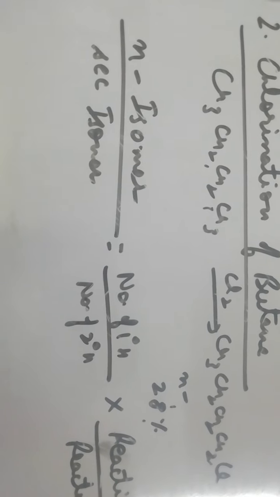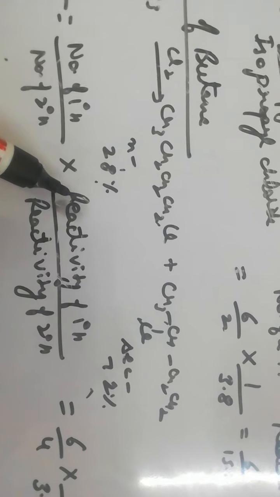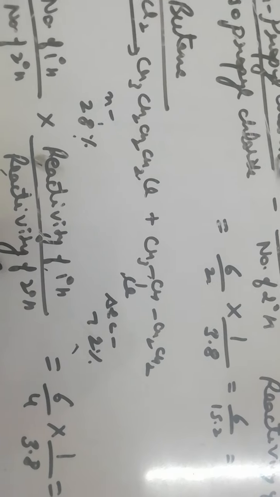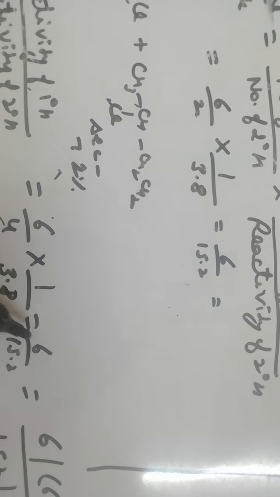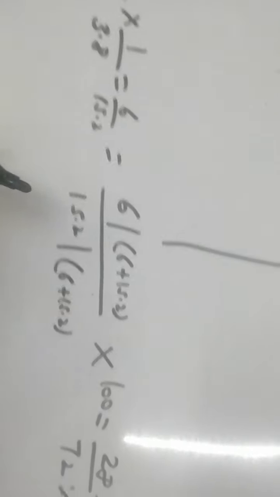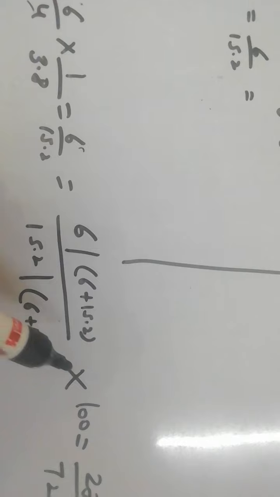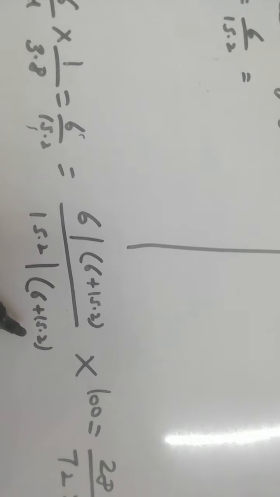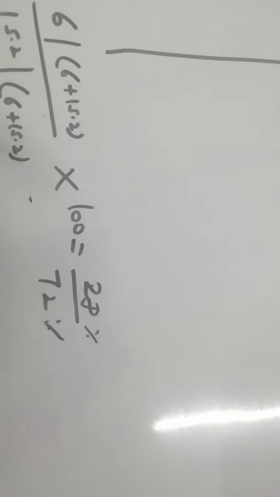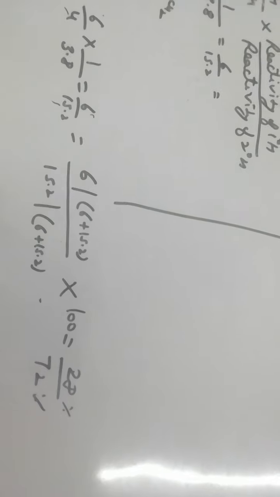So what is the ratio? Normal isomer over secondary isomer is equal to the number of primary hydrogens over the number of secondary hydrogens multiplied by the reactivity of primary hydrogen over the reactivity of secondary hydrogen, that is equal to 6/4 into 1/3.8, which is equal to 6 upon 15.2. So this is how we can calculate the percentage also. 6 divided by the total, that is 6 plus 15.2, multiplied by 100. Likewise, 15.2 divided by the total, 6 plus 15.2, multiplied by 100. So we will get 28% over 72%. That is, 28% of the primary or normal isomer will be formed and 72% of the secondary isomer will be formed.